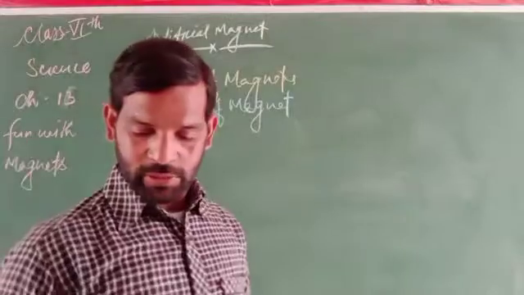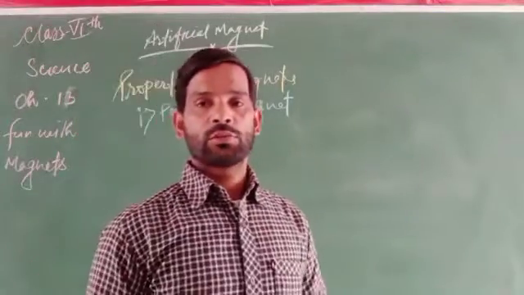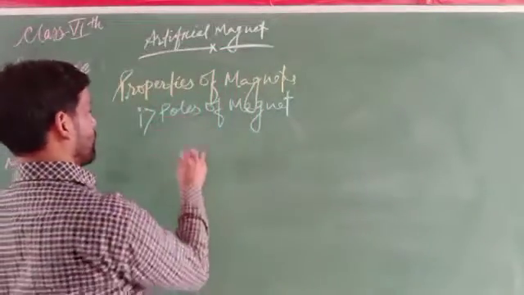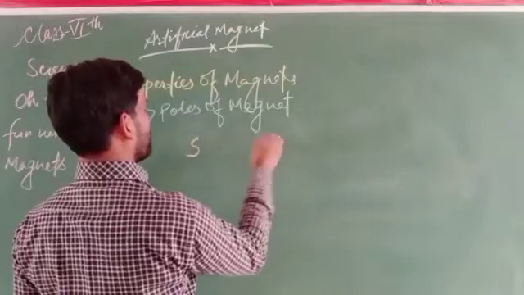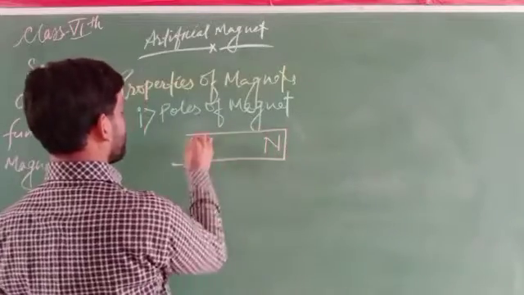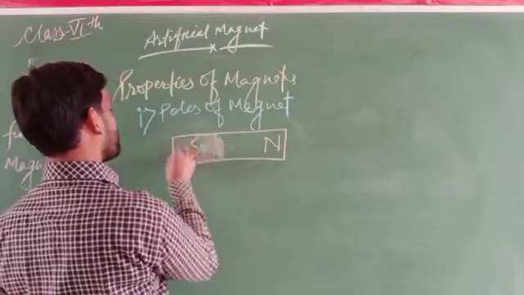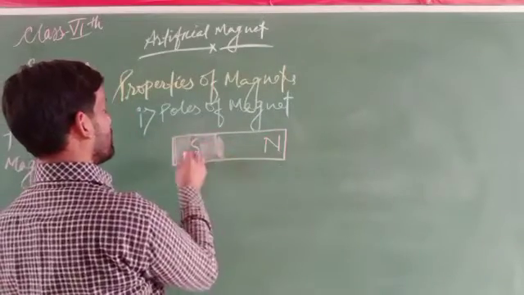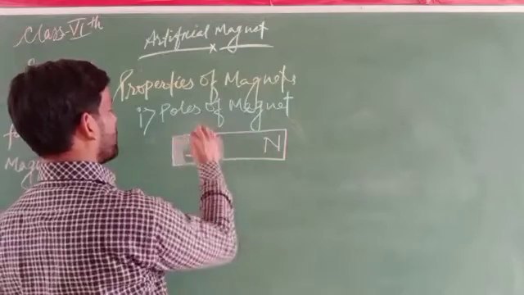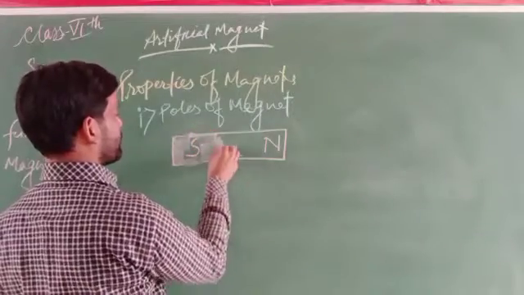There are two poles in the magnet. What are these two poles? The south pole and the north pole. They are always found in geographically opposite positions.